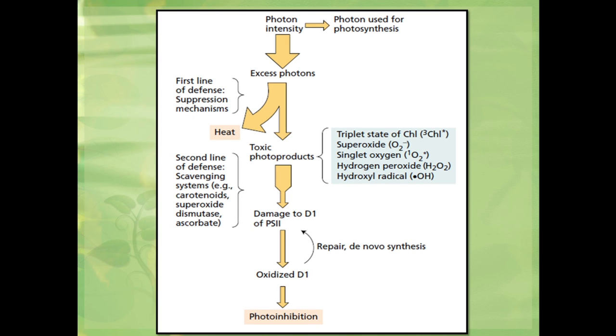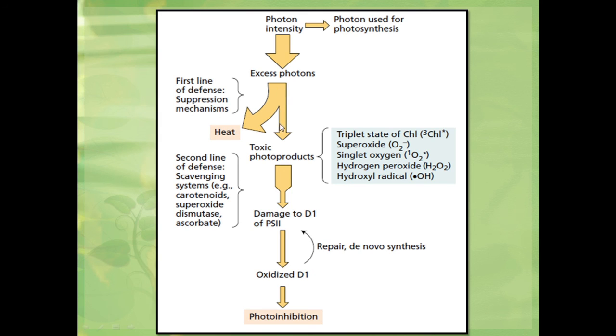This is the picture of the overall protection and regulation of photodamage. The first line of defense is the suppression mechanism, in which excess energy is lost in the form of heat.